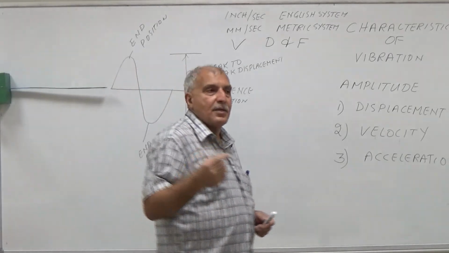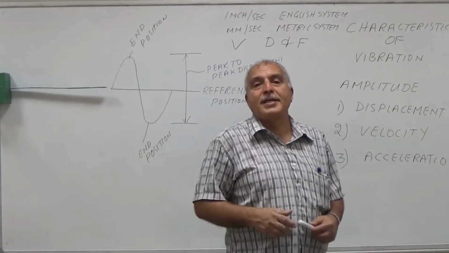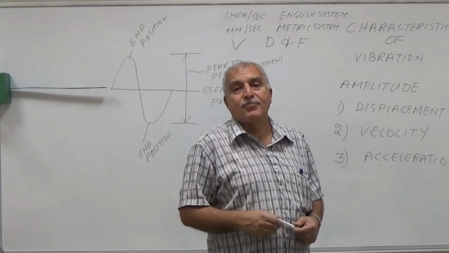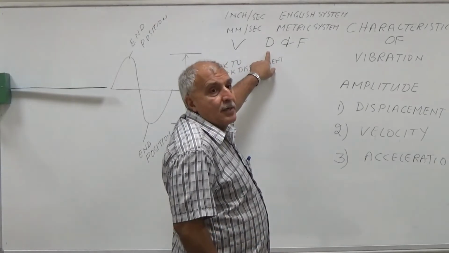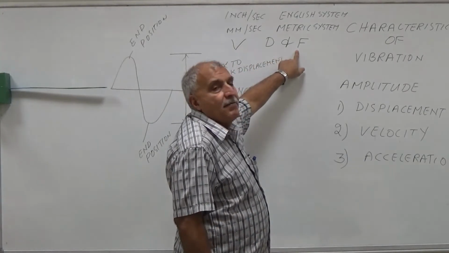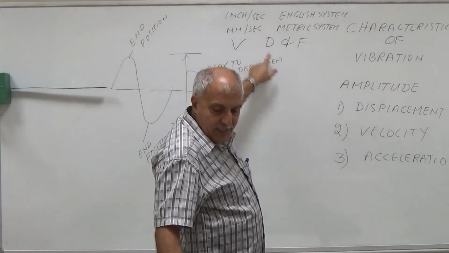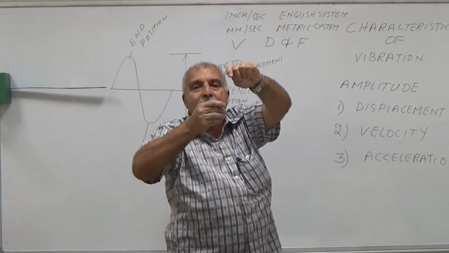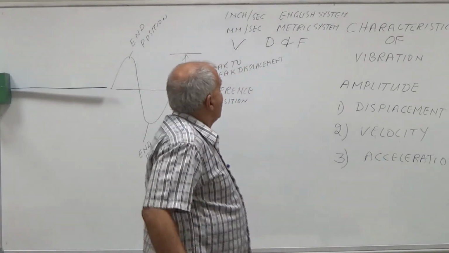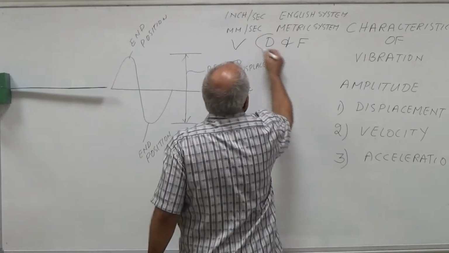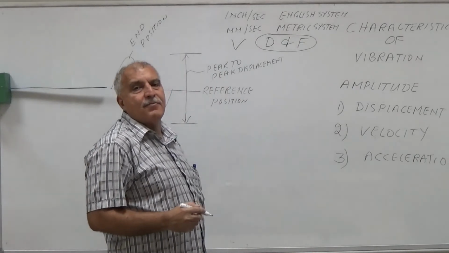How much you are bending it, and how many times you bend it in 1 minute or in 1 second, which is called frequency. Velocity depends upon displacement and frequency. What is displacement? How much the machine is being bent, and how many times you are bending, which is frequency. And these two things together will create fatigue in the machine.